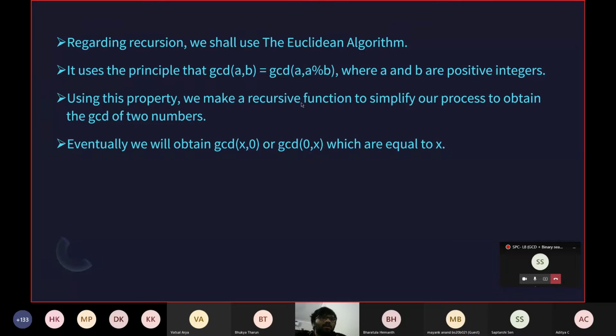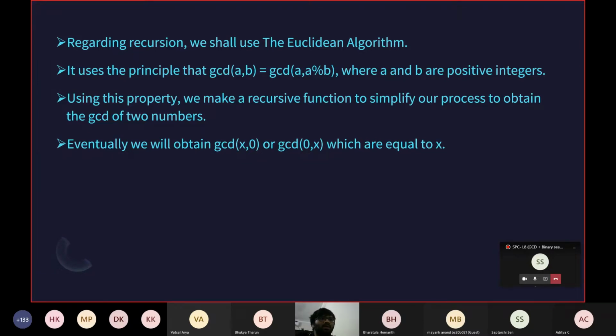So using this property, you can just keep calling the function again and again as we've seen before until we get the values, let's say GCD(x, 0) or GCD(0, x) or GCD(x, 1) or GCD(1, x). If you obtain GCD(x, 0) or GCD(0, x) eventually in the process, all we have to write is that it's equal to x, because we know 0 is divisible by any number, and the highest number which divides x is x itself. So x divides x and x divides 0 as well. So the GCD of (x, 0) or (0, x) is x itself.